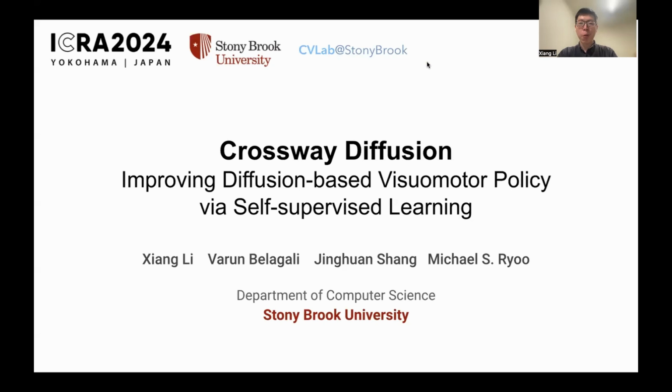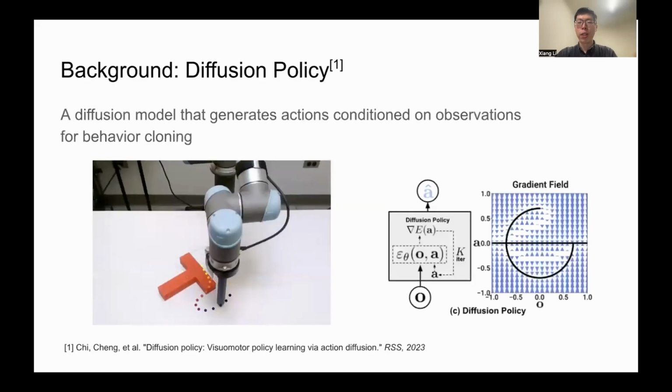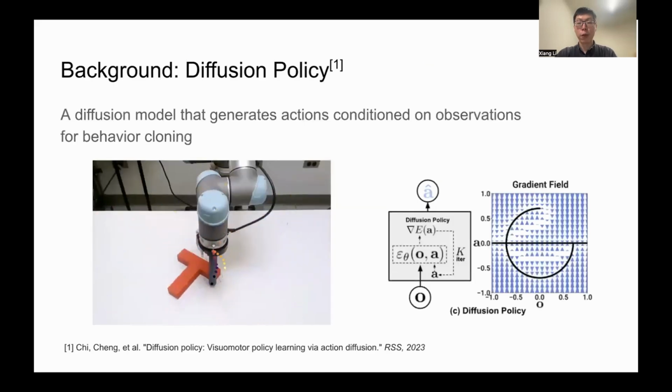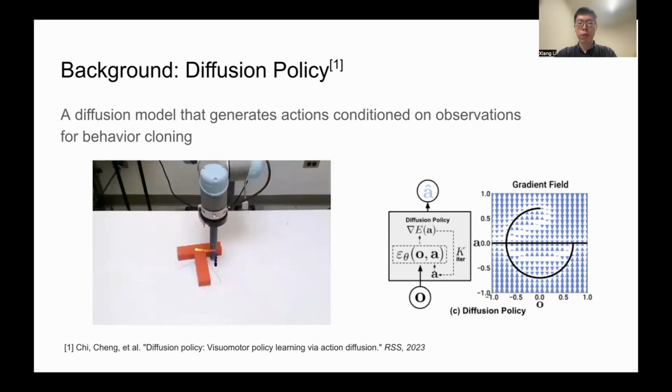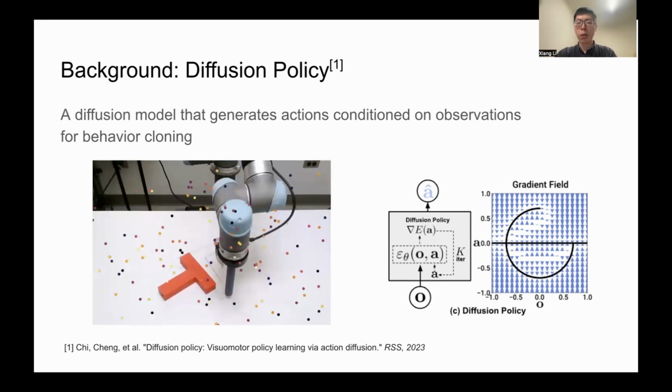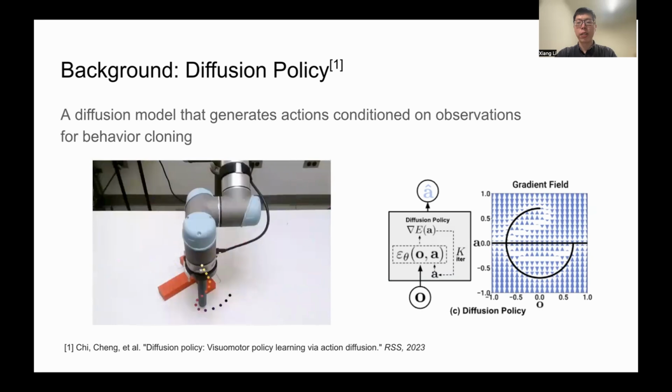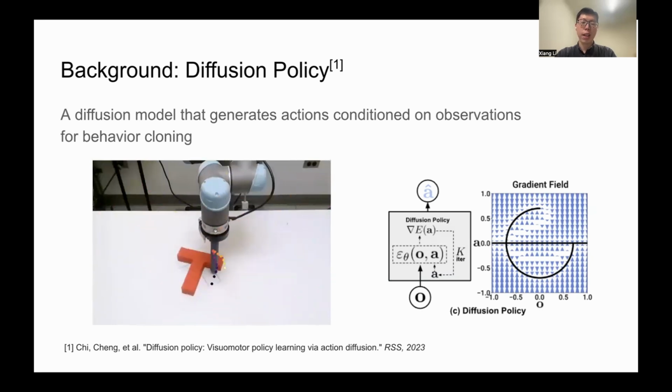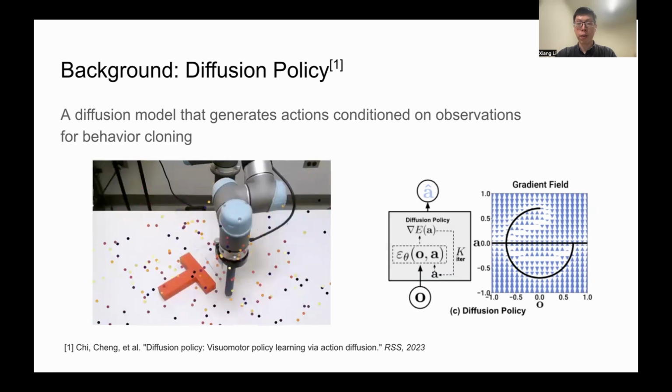Today, I'm glad to present our work, Crossway Diffusion: Improving Diffusion-based Visual Motor Policy via Self-supervised Learning. The diffusion model has shown its great potential in multiple computer vision and robotics tasks. For example, diffusion policy takes advantage of an action diffusion model. For each inference, it iteratively denoises the action sequence conditioned on the observation. It achieves promising results on multiple behavioral cloning tasks.